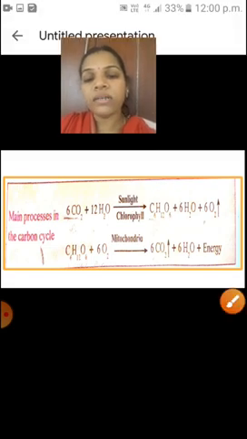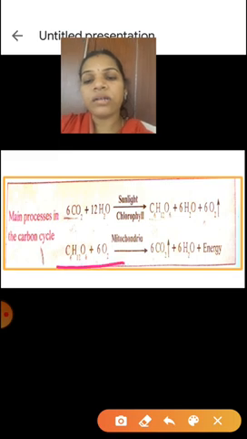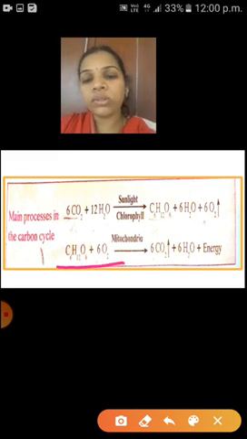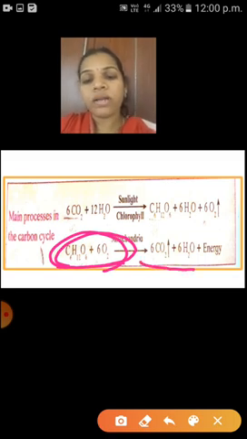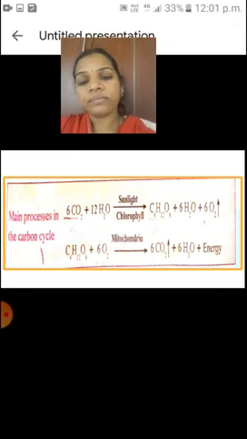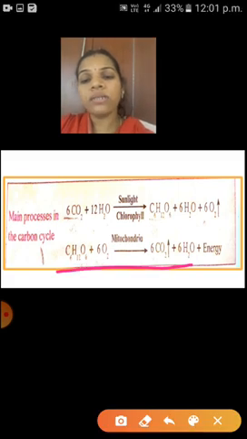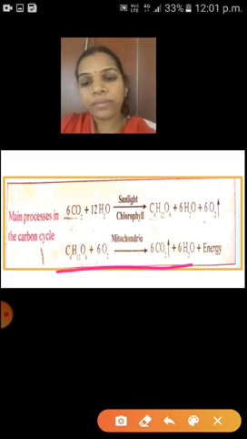And the next one is, see here, carbohydrate, that means glucose, plus oxygen, and this process is happening in the mitochondria. It gives carbon dioxide plus water plus energy. It's cellular respiration. See here children, the second one is this carbohydrate plus oxygen.